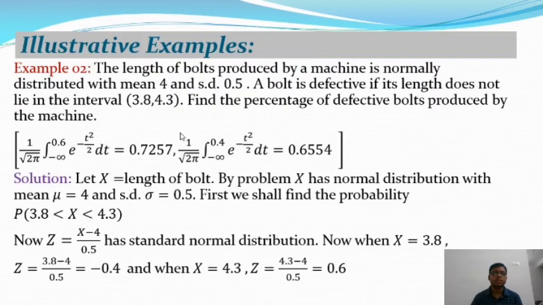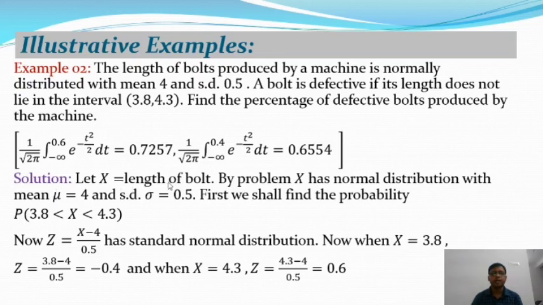And the given values are 1 by root 2 pi, the integration from minus infinity to 0.6 of e to the power minus t square by 2 dt, is equal to 0.7257. So this one is given, as well as 1 by root 2 pi, the integration from minus infinity to 0.4 of e to the power minus t square by 2 dt, is equal to 0.6554. So from the problem we are going to find the solution. So let's move on to the solution of the given problem. So here is the solution.